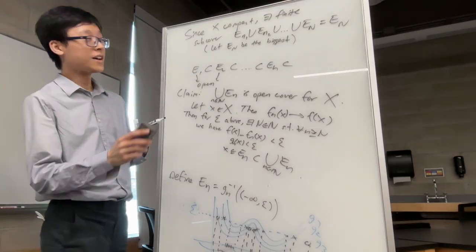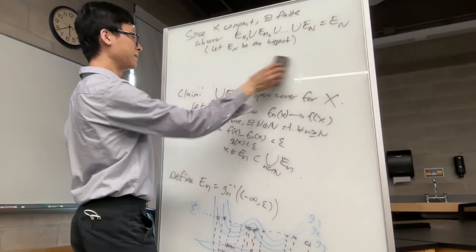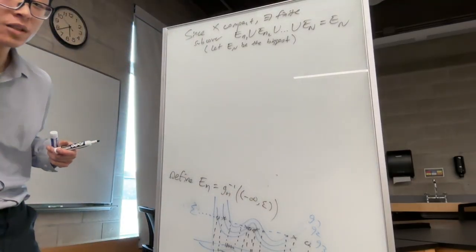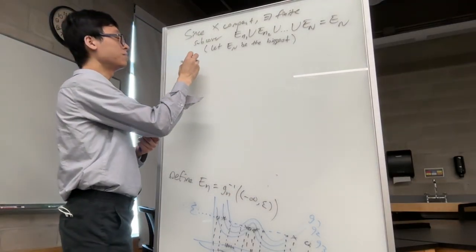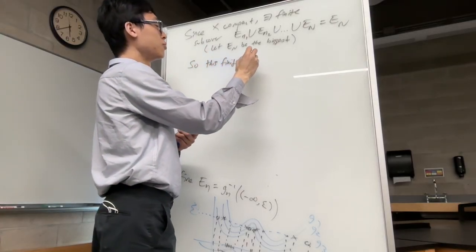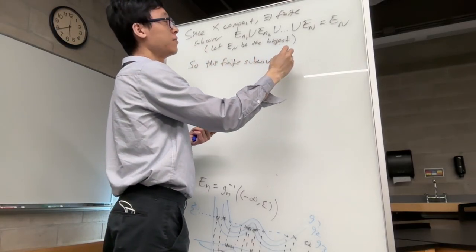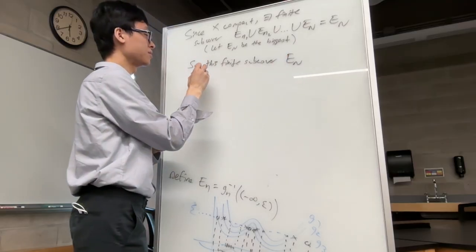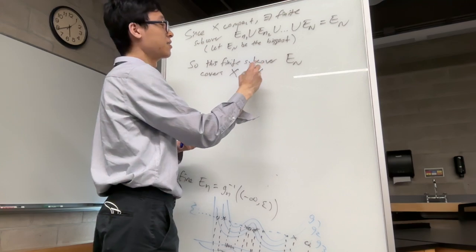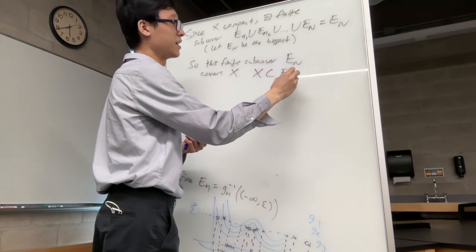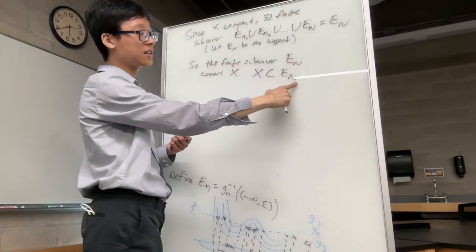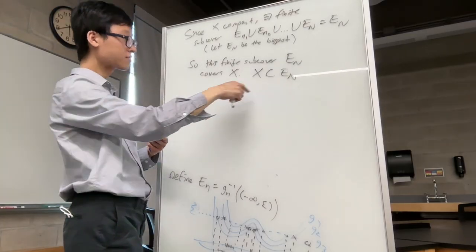So what does that mean, this finite subcover? Well, that actually finishes the proof, because this finite subcover, which is just the biggest one, E sub capital N, covers x. That is, x is contained in this singular E sub big N. Now let's really decide what this means.